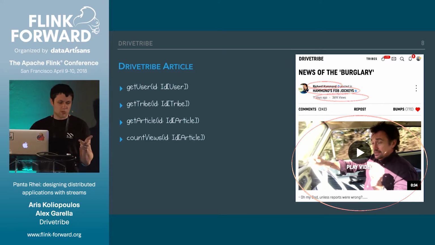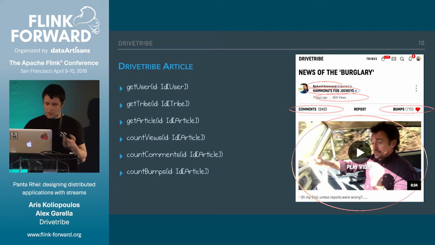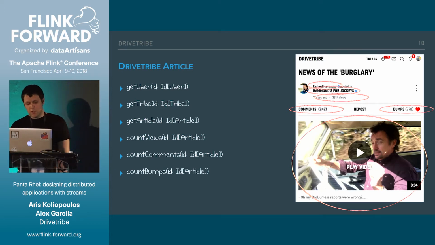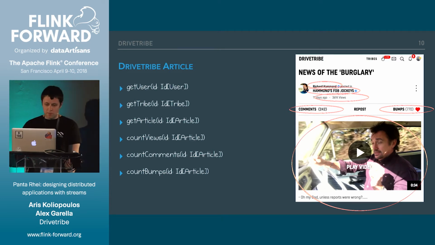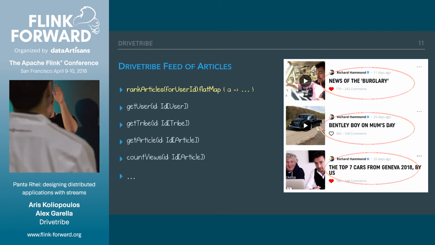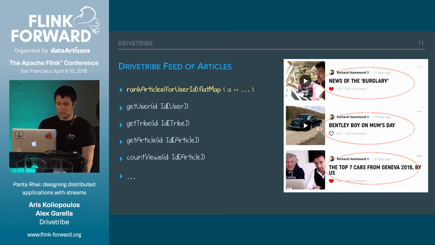Then we would have to count the number of views, count the number of comments, and count the number of likes. And it's highly unlikely that this will ever appear on its own without some kind of surrounding context, which most probably, in most cases, is a feed. So we'd have to rank a bunch of them for a specific user and then execute all of those queries multiple times, for each single one of them, in order to render a page in the feed. So at the high level, this is the technical challenge that we have.